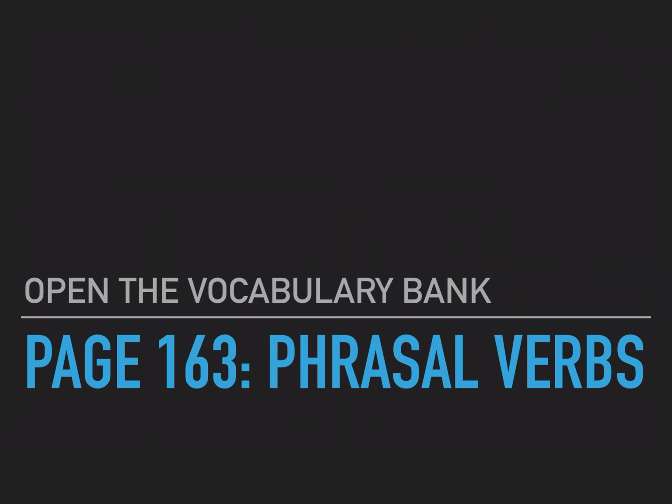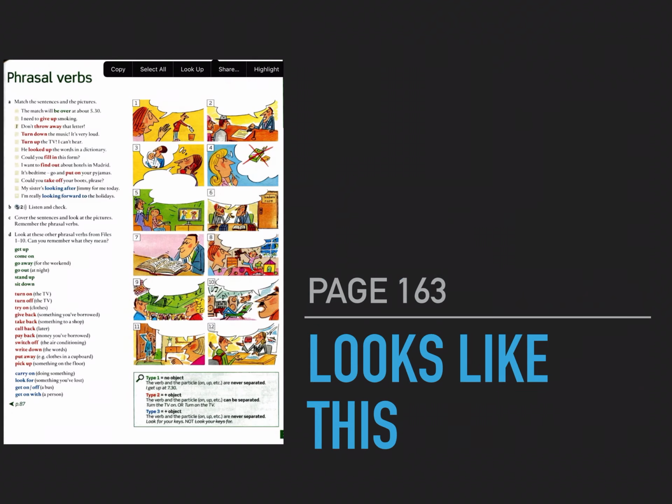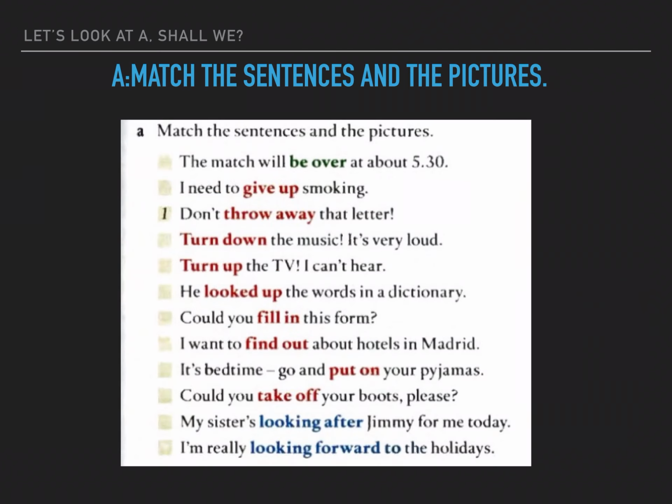Now, open the vocabulary bank, page 163, phrasal verbs, please. So page 163 looks like this. Have you found it? Well, let's look at letter A. Match the sentences and the picture. So here we have the sentences. Let's read the sentences. The match will be over at about 5:30. I need to give up smoking. Don't throw away that letter. That's the example, letter A. Don't throw away that letter.